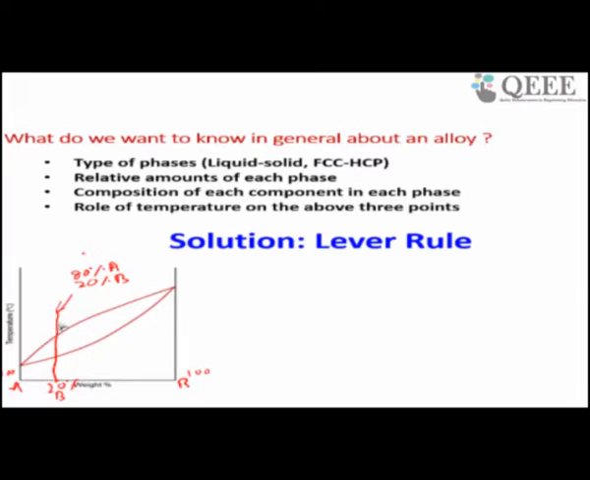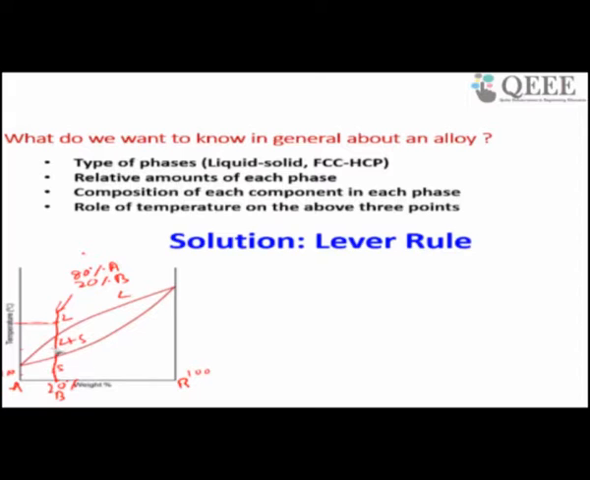Suppose this alloy has liquid phase, liquid plus solid phase, and a solid phase. So you want to know what are the types of alloy it forms, that you know from an alloy. What else you know? At what temperature what phases form. For example, here liquid phase forms. At this temperature, liquid plus solid phase forms. At this temperature, solid phase forms. You also want to know at what temperature different phases form. You also want to know the composition of each component in each phase.